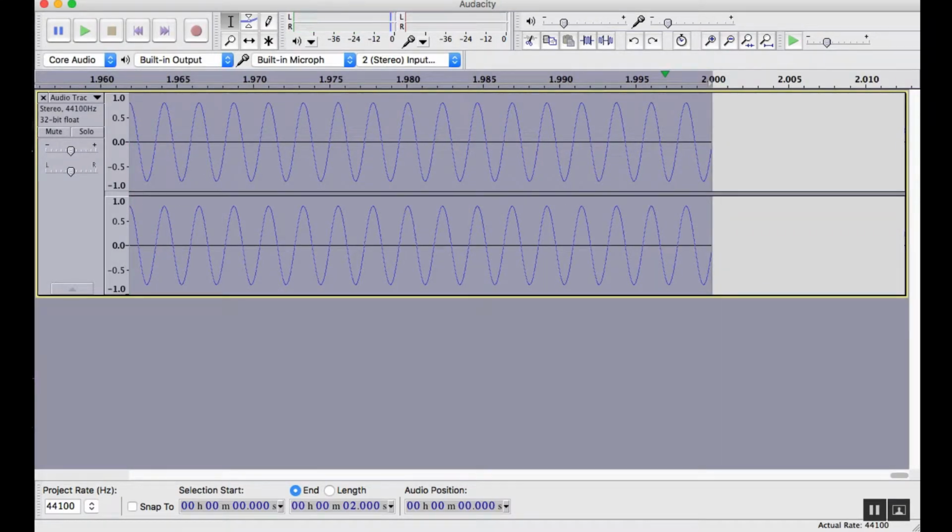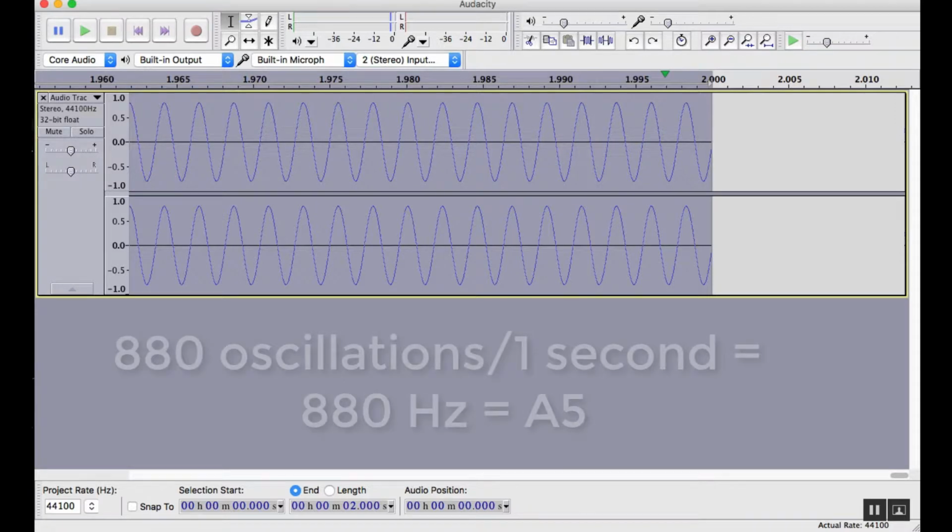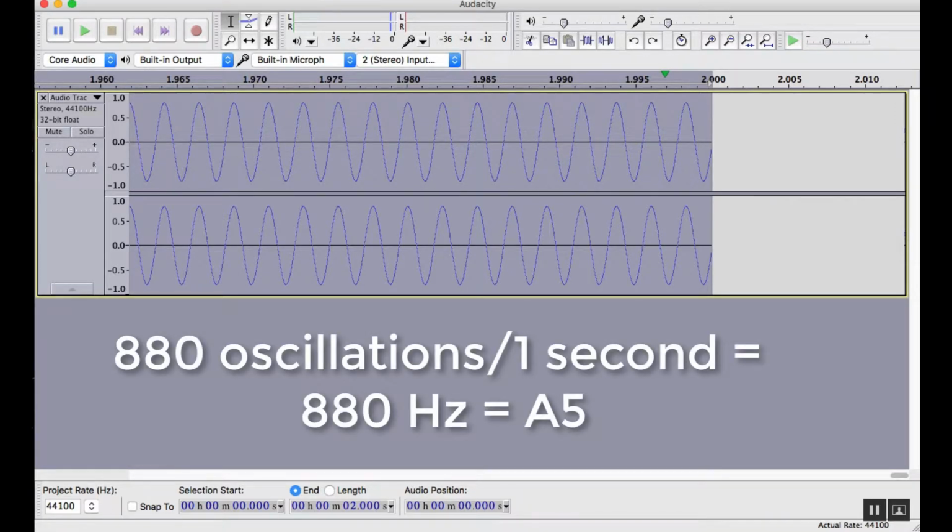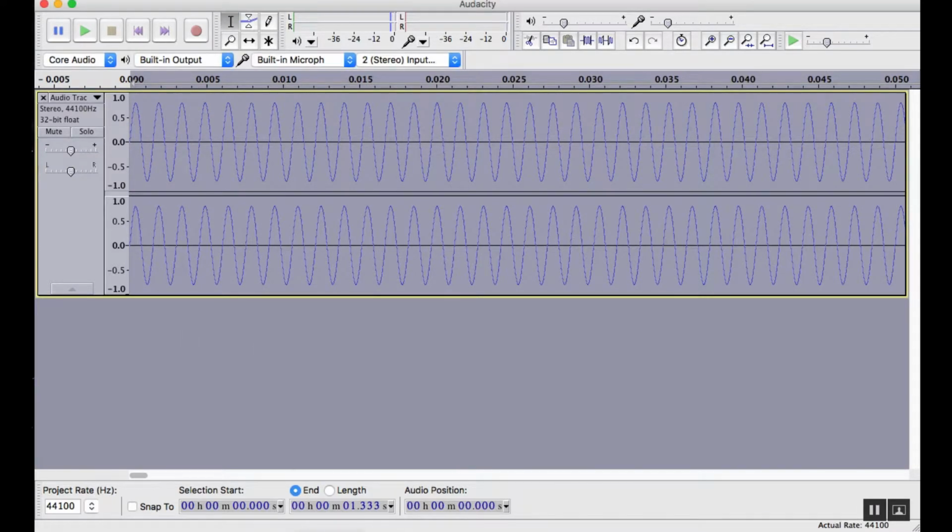If I were to compress this wave into only a single second, there would now be a total of these 880 oscillations in that single second instead of over 2 seconds. The result would be an octave above that A4 at A5, 880 Hz. It would sound like this.